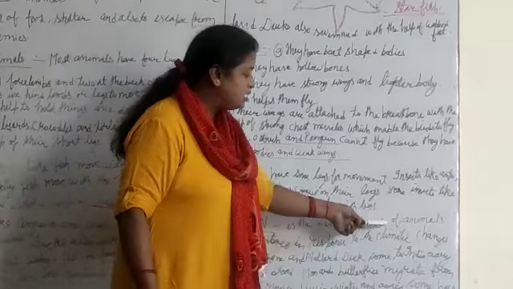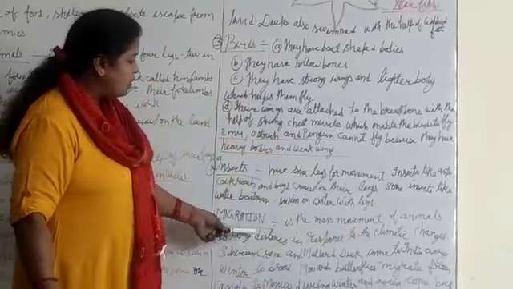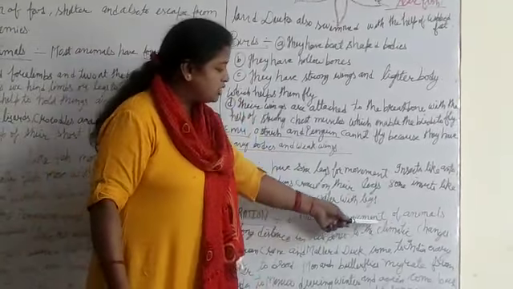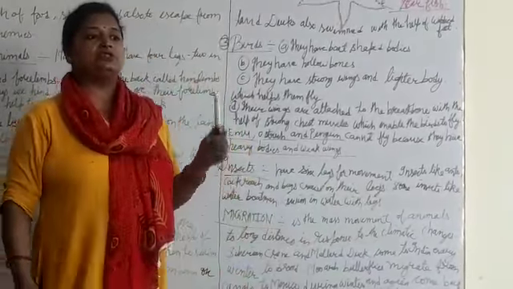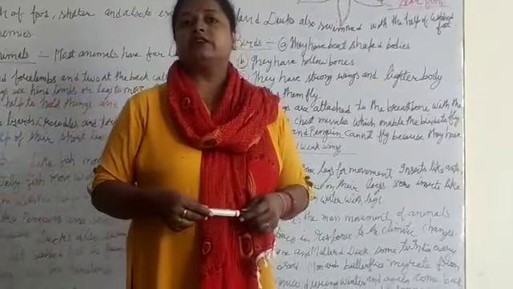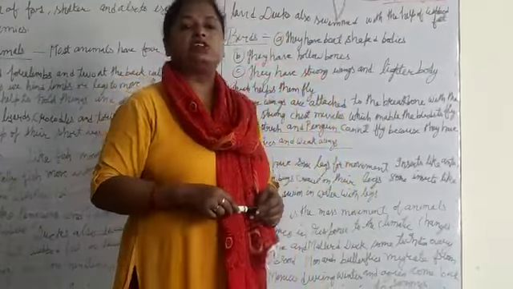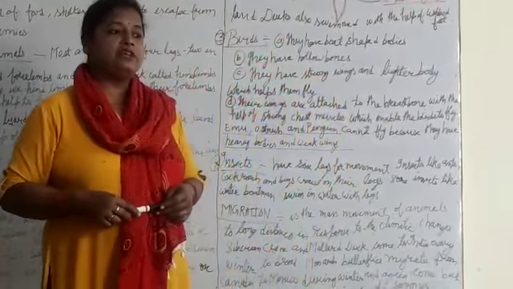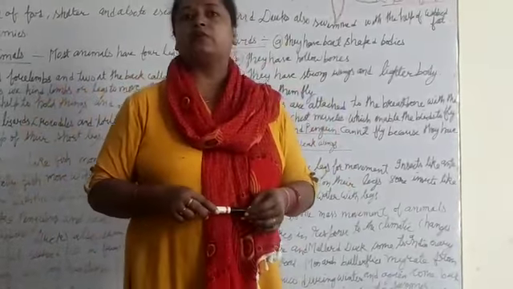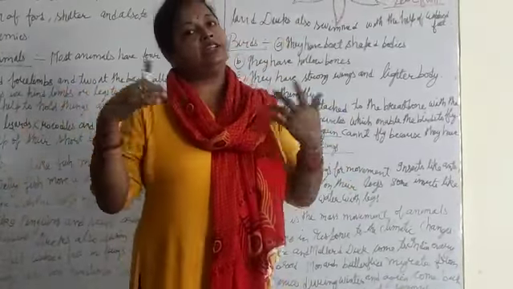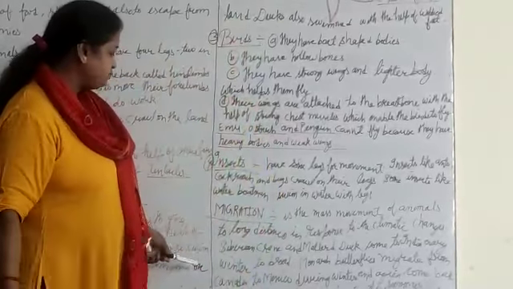Migration is the mass movement of animals over long distances in response to climatic change. Because of the climatic changes, snowfall is there, very cold is there. So that's why the Siberian birds are coming from very far away and reaching our country. After some time they lay their eggs, their babies come out, and again the summer season will come, and they return back to their country.